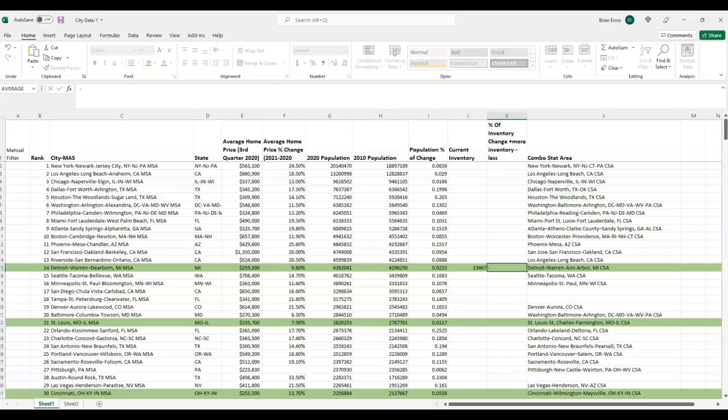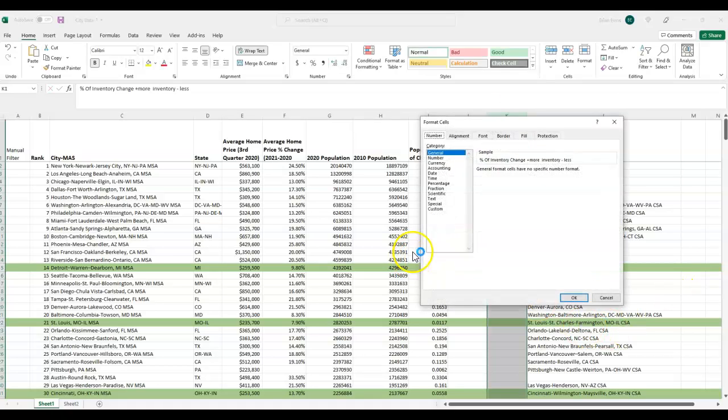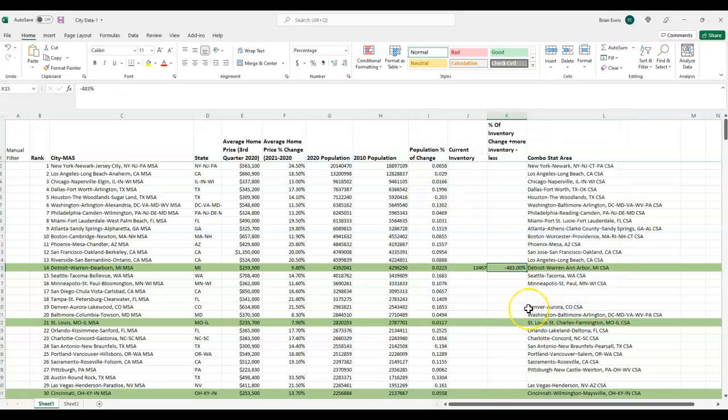And then you do the percent of change, which is minus 4.83. Minus 4.83. And I'll change this so this is a percent. So you're going to have to do 0.0483. Nope, 0.00483. Now, let me play this for a second. All right, so there you go.